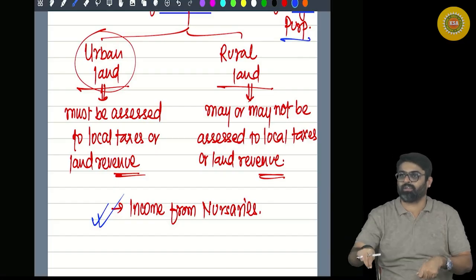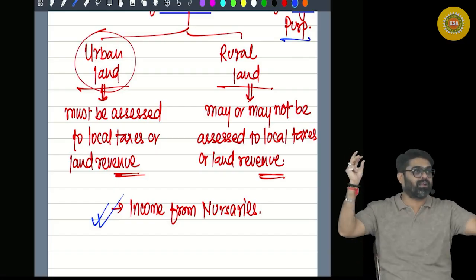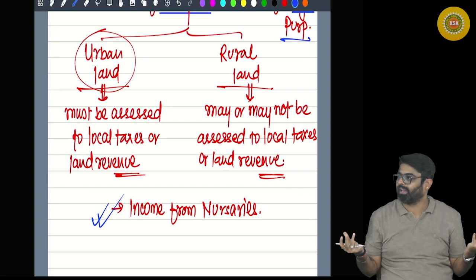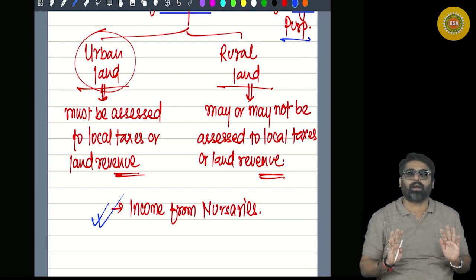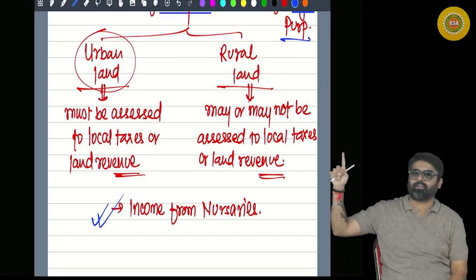I am not sowing fishes. Trees are growing there, but in the pond, fishes are there. Yes or no? So this is not agriculture. Getting my point, everyone? So will you remember all these incomes?